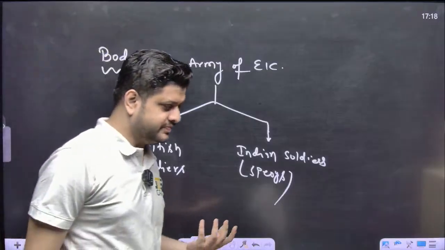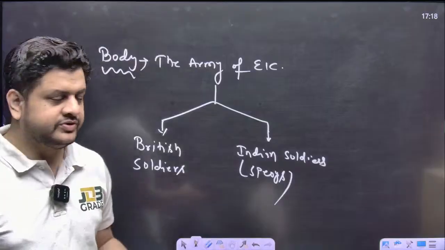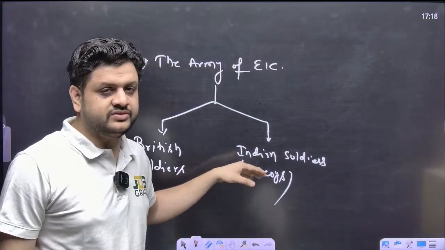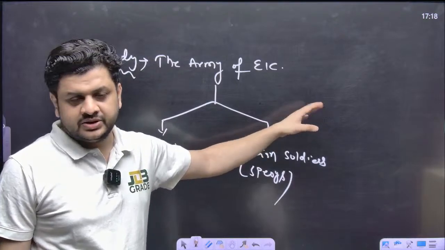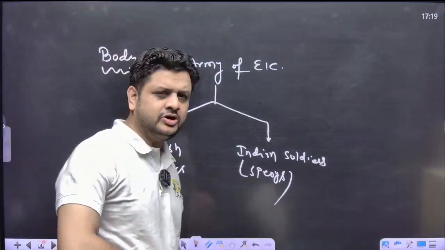So they employed a lot of soldiers into the East India Company. And what was the purpose? They wanted to use Indians against India. Why? Because it was not possible.